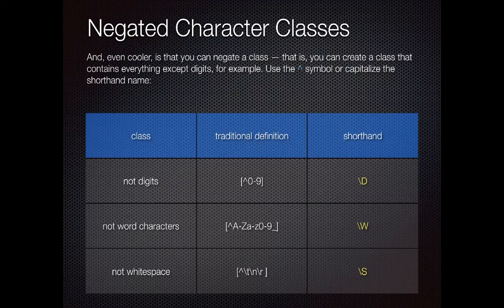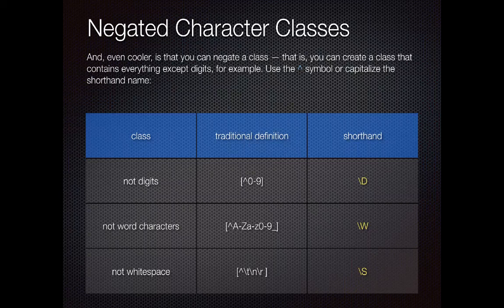Now, we already talked about that caret character, and that caret character, unless you put it inside a character class, means root that or anchor that to the beginning of the string. But inside a character class, it is a negation symbol. So that traditional definition of not digits: these square brackets say I'm creating a character class.